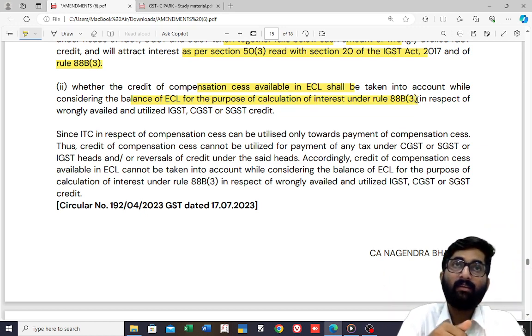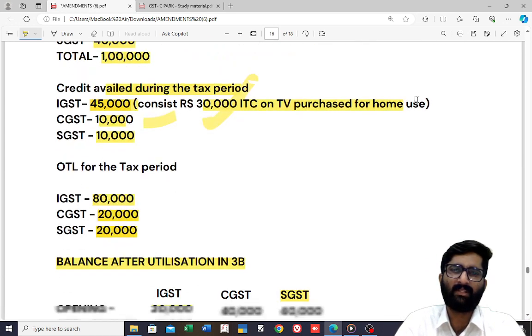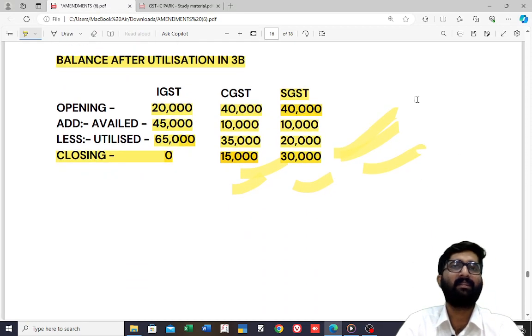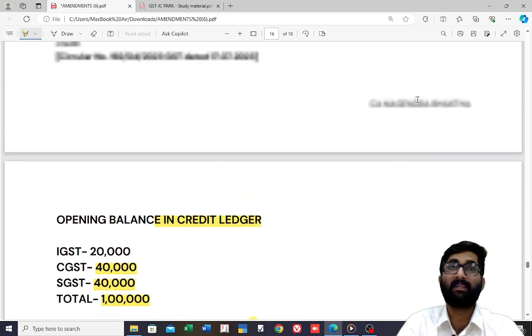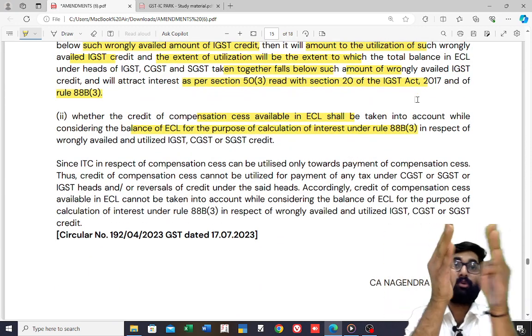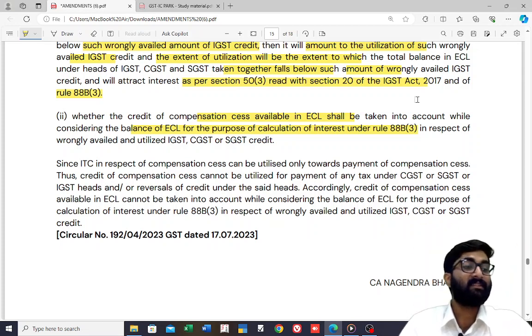Did we consider cess while calculating in the examples just now? We have taken only CGST, SGST, IGST balance. Don't take cess. Cess will not be included. Sir, taken together, in that together is cess also included? No. Cess is separate.